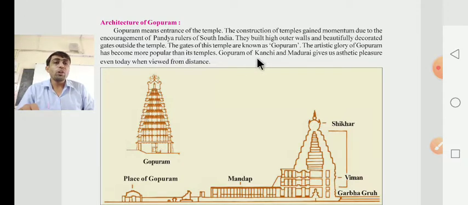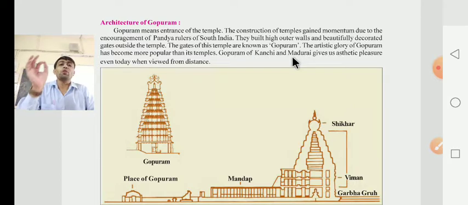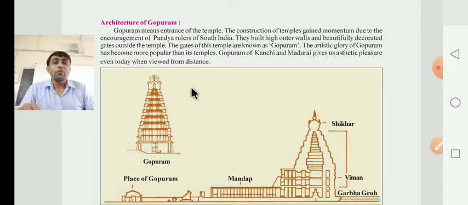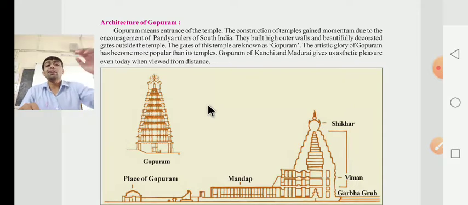The Gopuram of Kanchi and Madurai give an aesthetic pleasure even today when viewed from a distance. Whenever you see the Gopuram of Kanchi and Madurai, they give a beautiful aesthetic pleasure, even today when you view it from the distance.